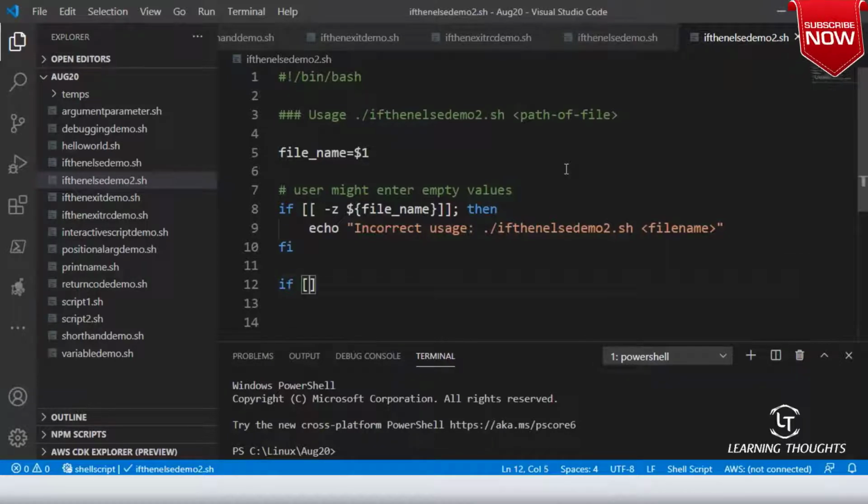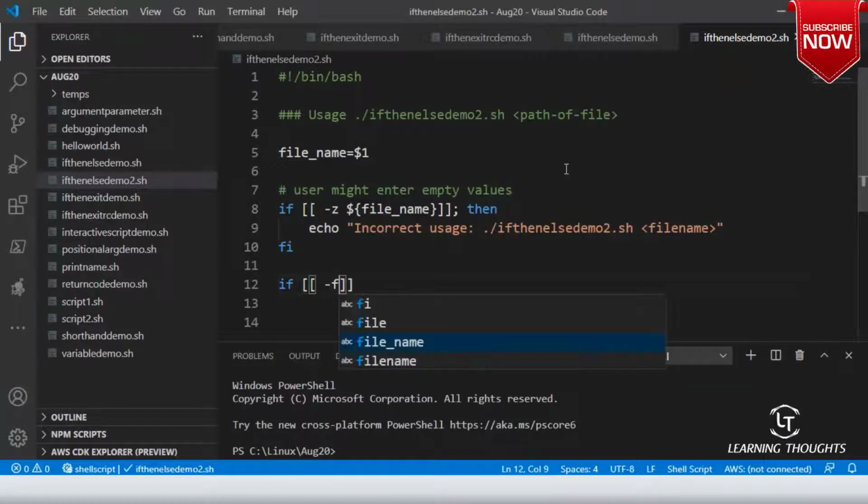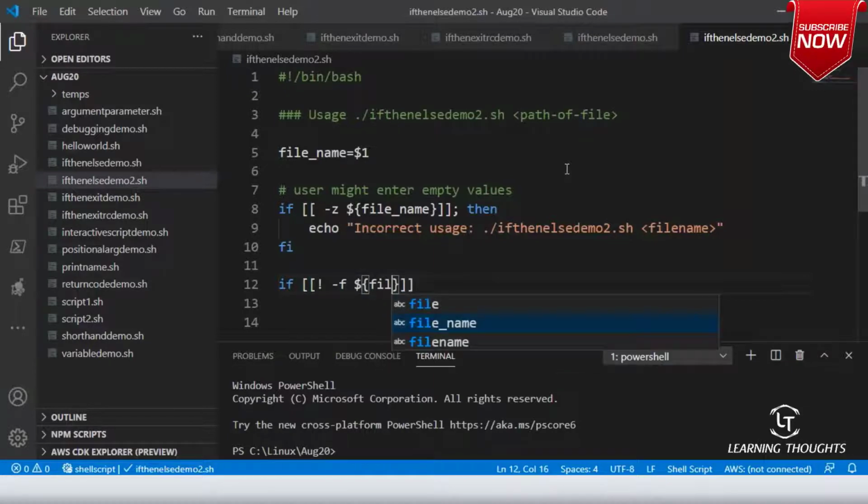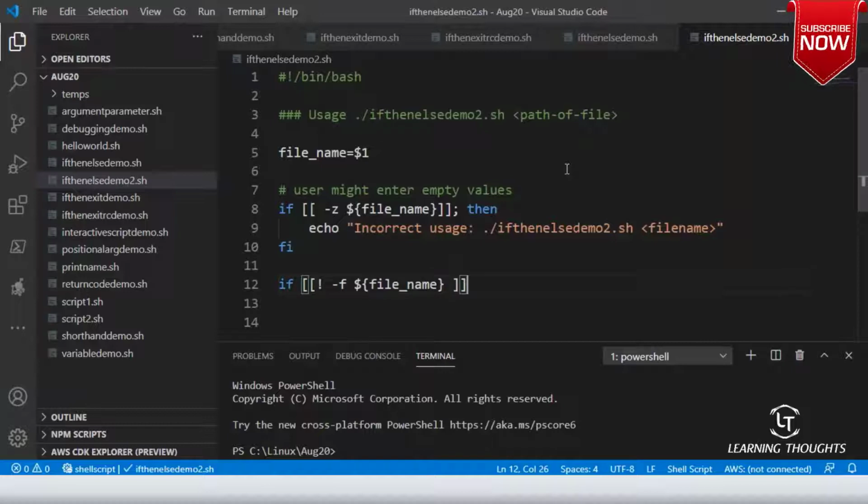So if not hyphen f, if file doesn't exist, dollar file underscore name, then you can simply try to tell, echo incorrect file path.